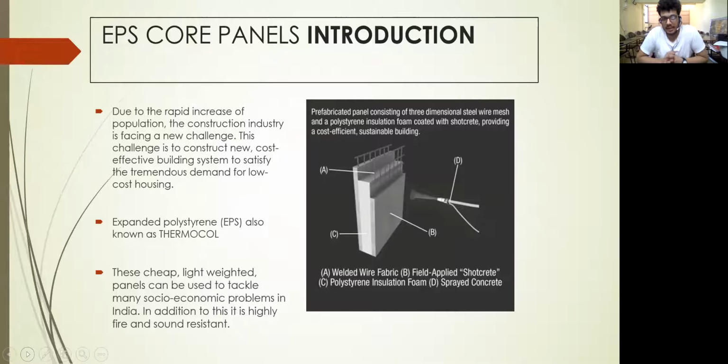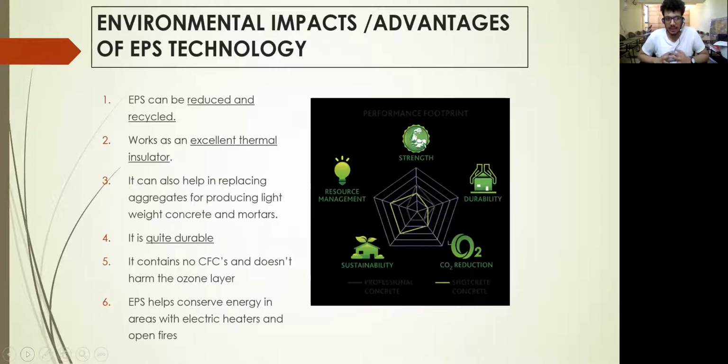Now the second technology that we are using is the EPS core panel. EPS stands for expanded polystyrene, which means thermocol. This EPS panel consists of a thermocol sheet which is sandwiched between two concrete sheets, RCC sheets, by a wire mesh. The wire mesh increases its flexibility a lot. It is a very cheap interlocking kind of structure which we can erect in a very small span of time.